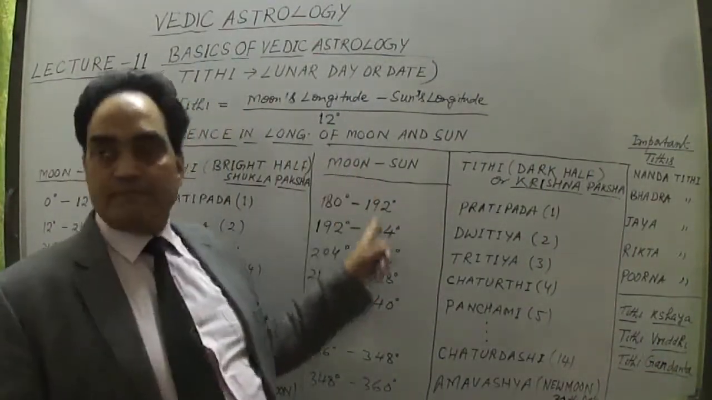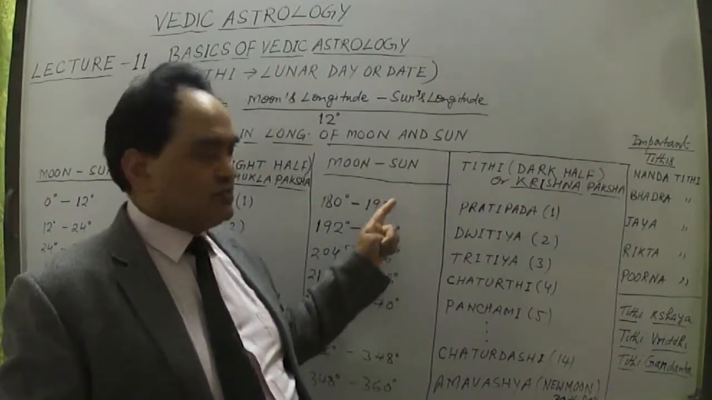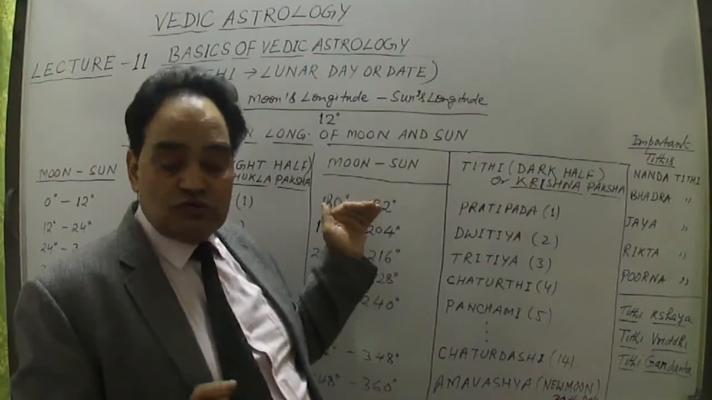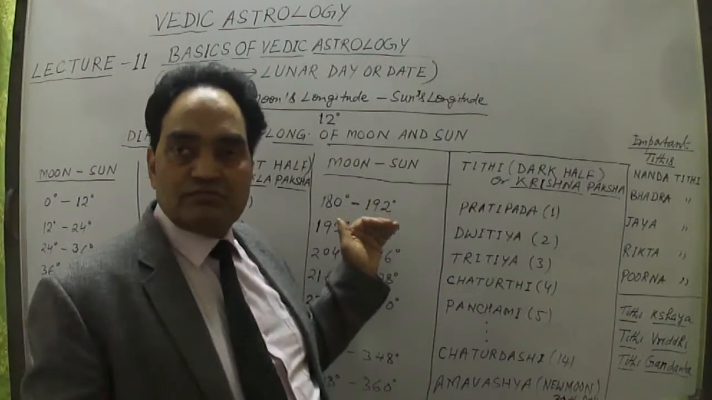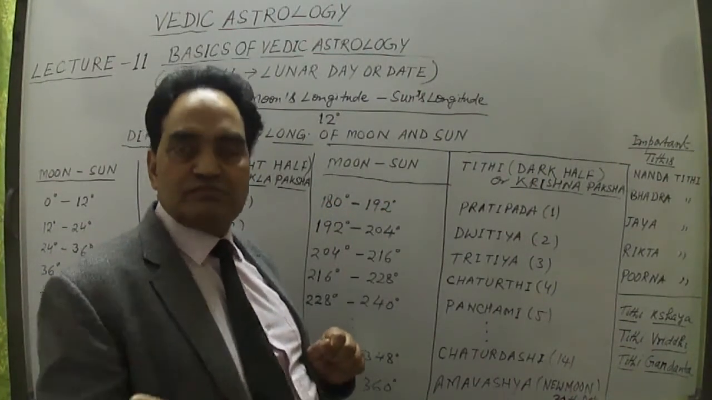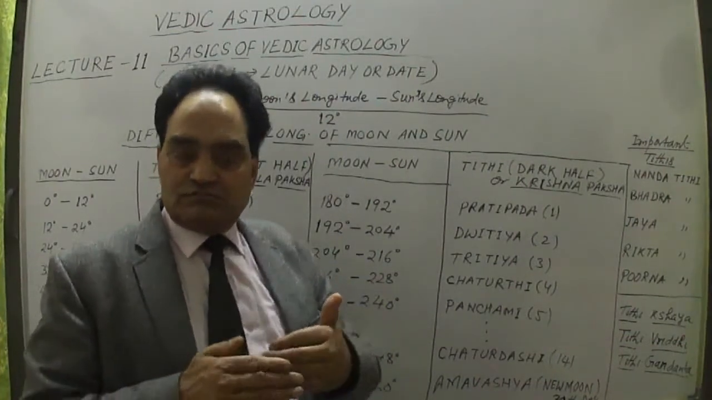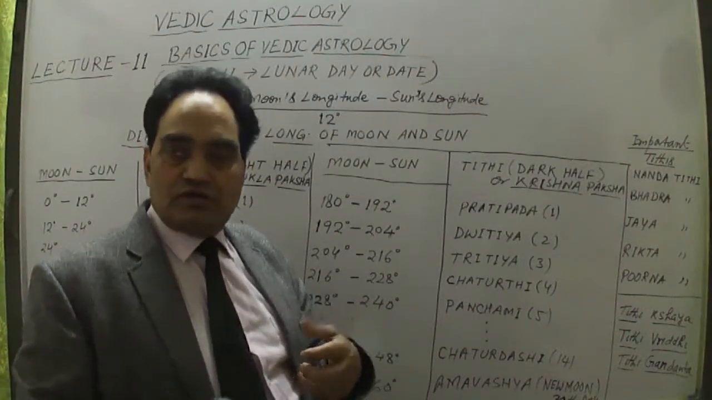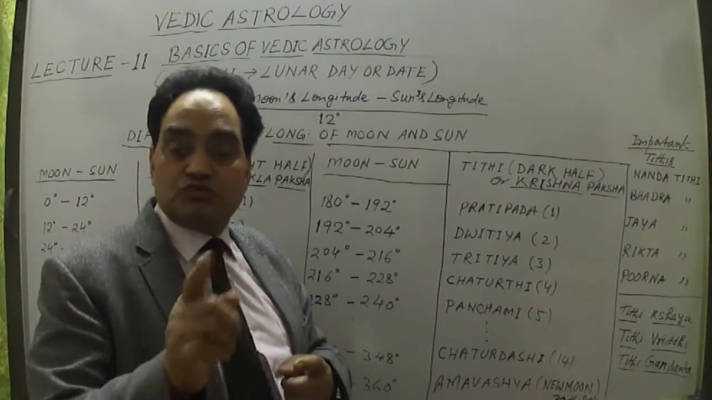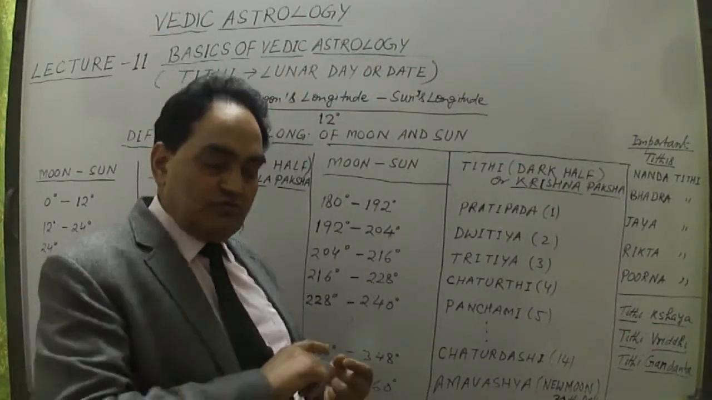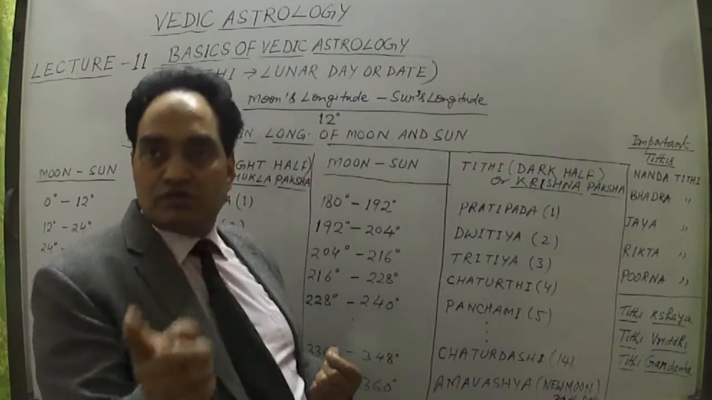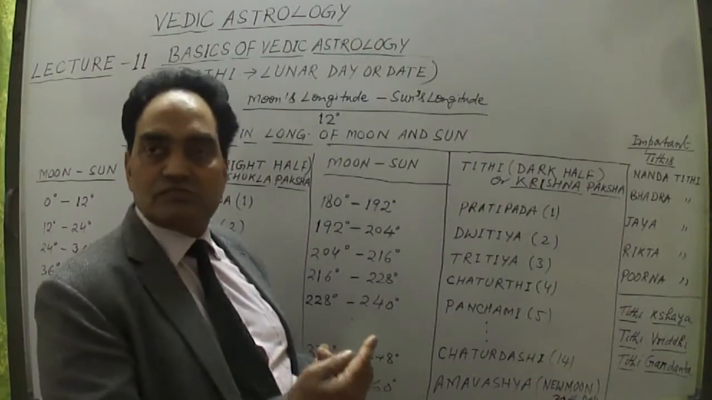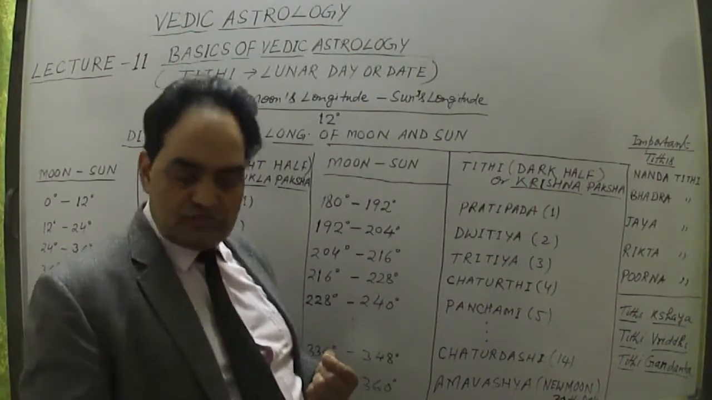Now this is dark half, we can say dark half or Krishna Paksh. In Krishna Paksh, the moon moves towards the sun, because the moon is rotating around the earth. When the moon moves towards the sun, it is moving from in between to the sun's position, going towards the sun and going away from the sun.